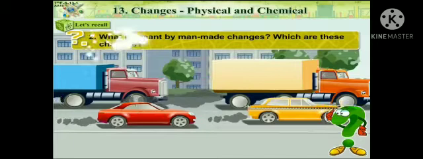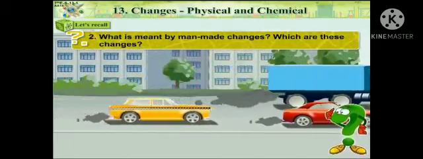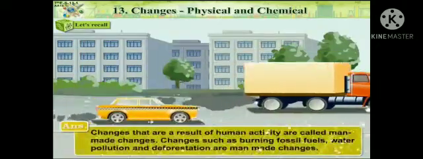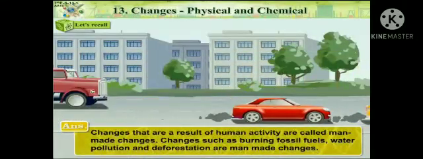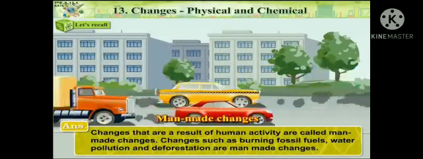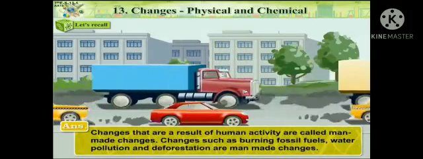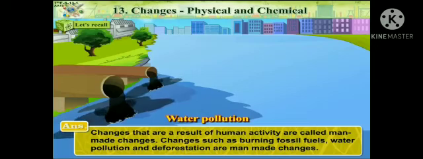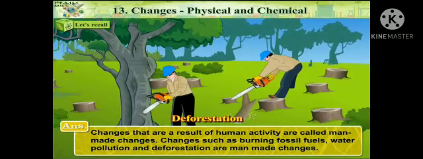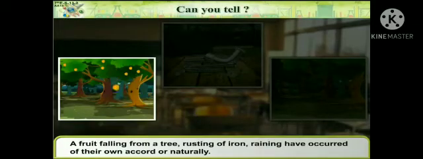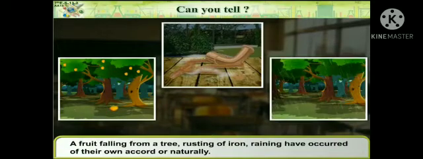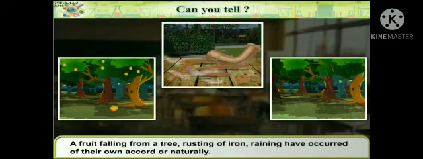Can you see that? Yes. What is meant by man-made changes? Which are these changes? Answer. Changes that are a result of human activity are called man-made changes. Changes such as burning fossil fuels, water pollution, and deforestation are man-made changes. A fruit falling from a tree, rusting of iron, raining have occurred of their own accord or naturally.